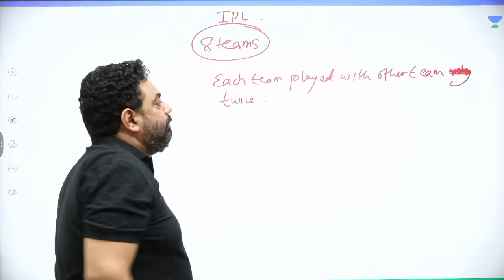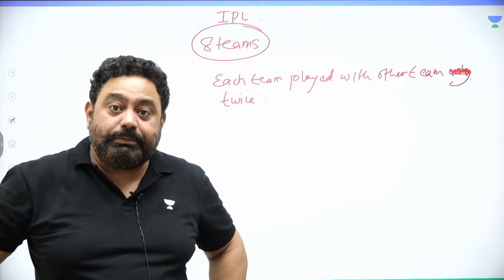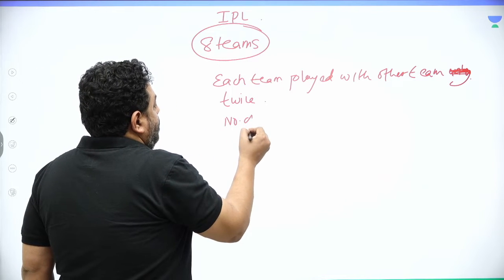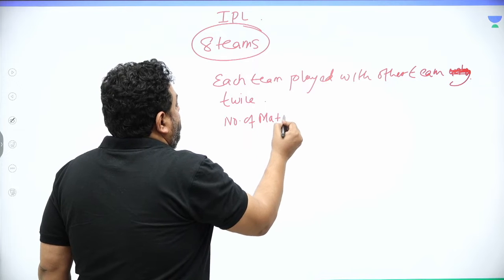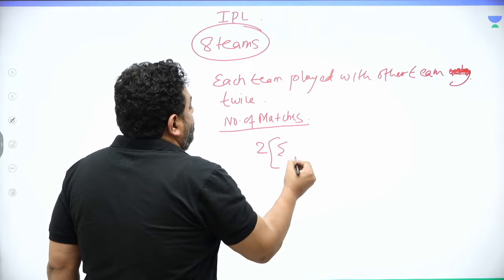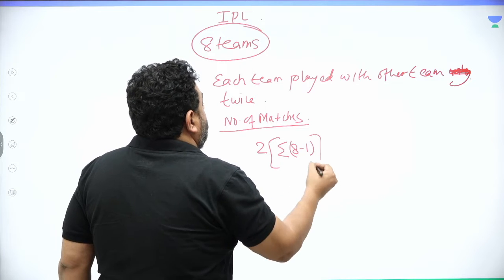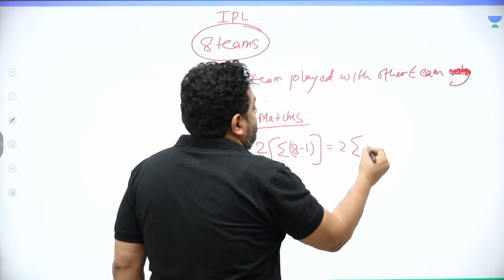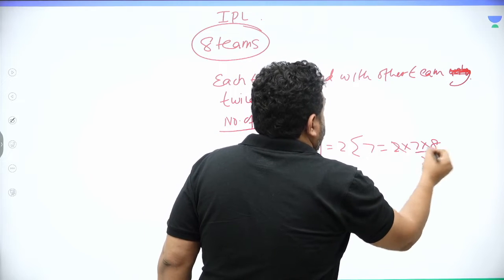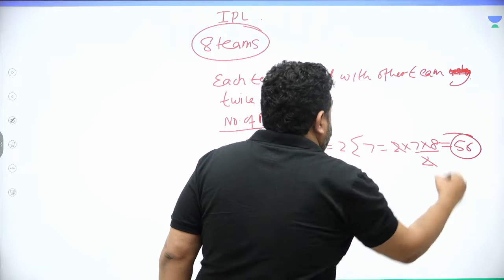So each team played with the other team 2 times. So the number of matches would actually be 2 times summation 8 minus 1, which means 2 times summation 7. 2 times 7 into 8 upon 2, which means there were 56 matches.